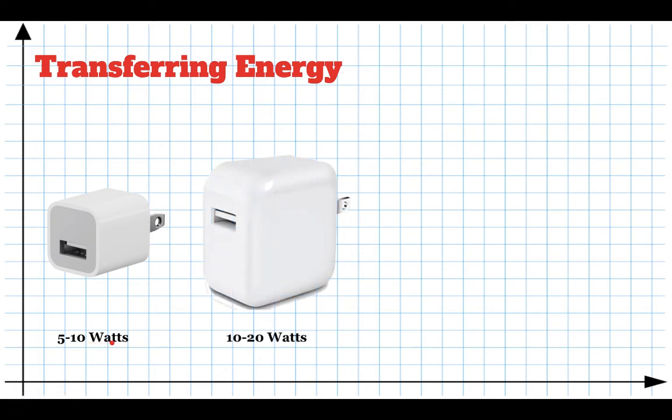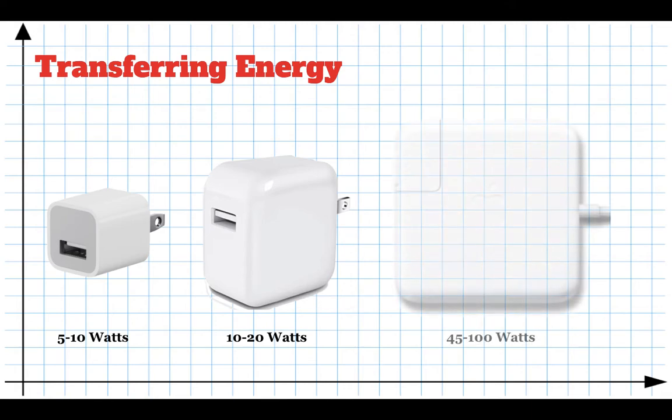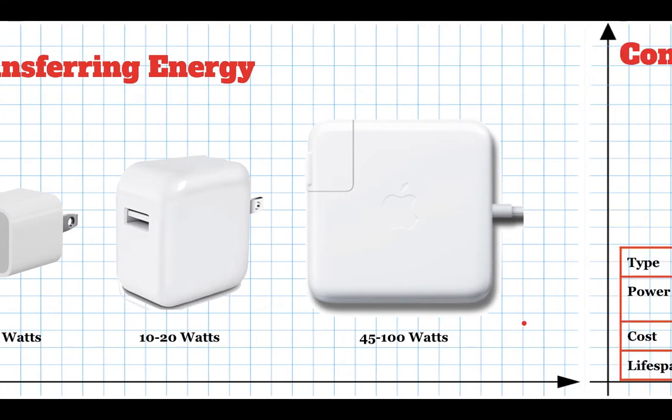My iPad has a slightly bigger charger, and it's rated at 20 watts. So in this case, it can transfer 20 joules of energy every second. And if you've got a MacBook charger, it's even bigger. It's somewhere between 45 and 100 watts, depending on how new it is. You can look up replacement chargers for your MacBook on Amazon, and you can pick what power you'd want. The higher the power, the more energy it transfers every second. Okay? So that's just telling you the energy transfer rate, the power.